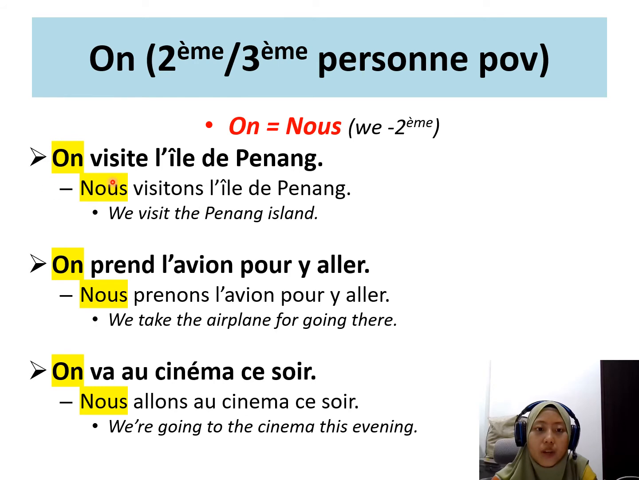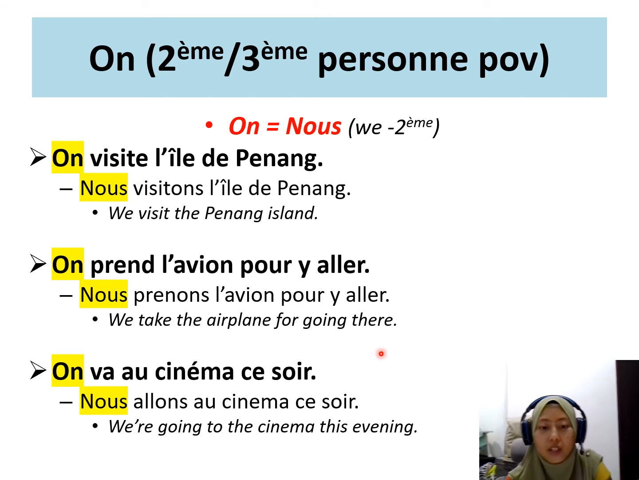Okay, so it's going to be used in the same way. If, for example, you want to use nous instead of on, you can also use it in the same way. So no problem. The second one is: On prend l'avion pour y aller. Nous prenons l'avion pour y aller. So we take the airplane to go there. In English it will be "to go there". So this is a direct translation.